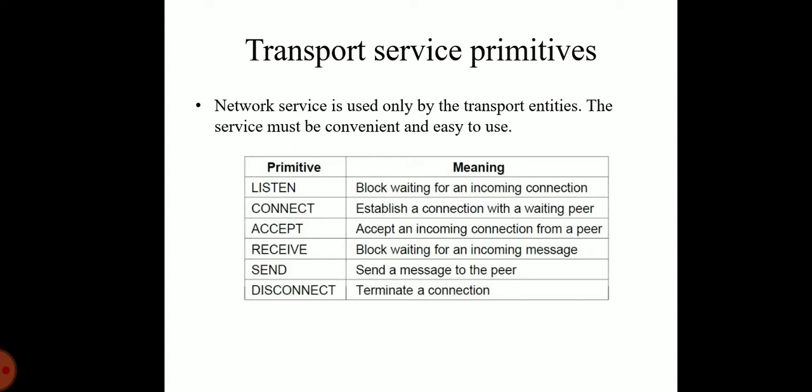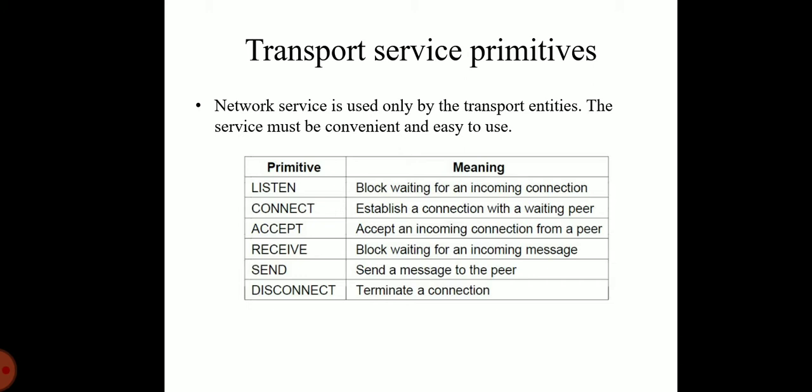In this topic, to allow the user to access the transport service, the transport layer must provide some operations to application programs. Real networks can lose packets, so the network service is generally unreliable. The transport service is reliable. The network service is used only by the transport entity. So the transport service must be convenient and easy to use. The following primitives are used for the simple transport service.